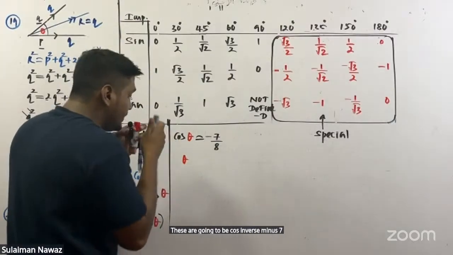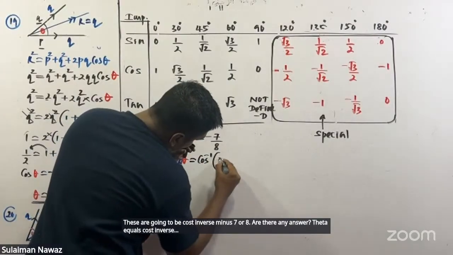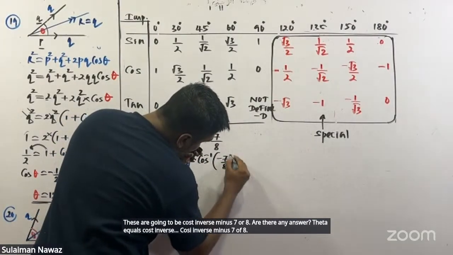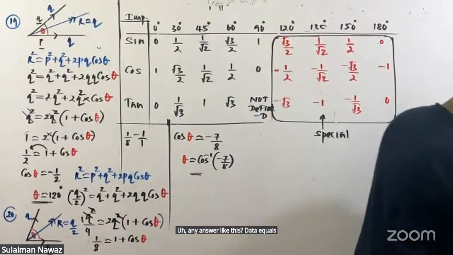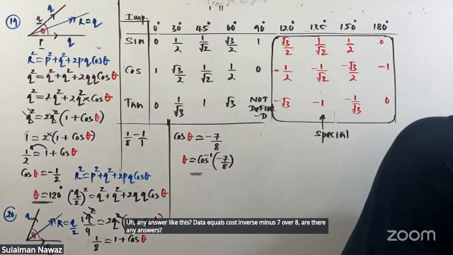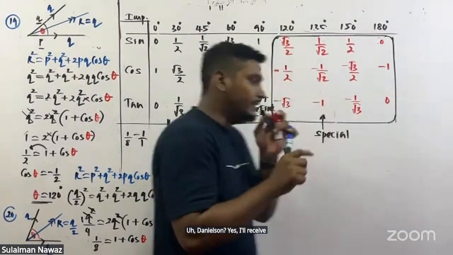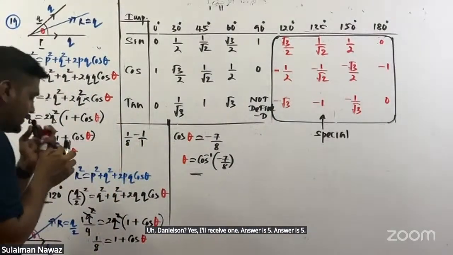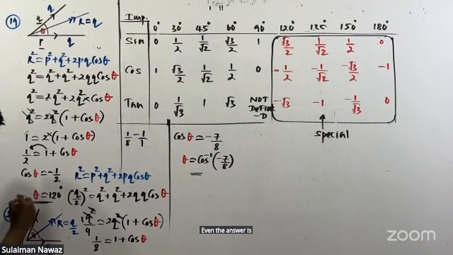Are there any answers like this? Theta equals cos inverse of minus 7 over 8. Yes, the answer is the fifth one. Answer is 5. Time is almost 7:40, but we want to do lots of questions.